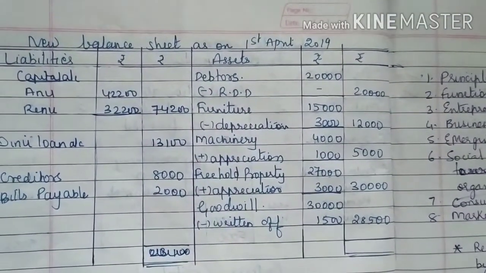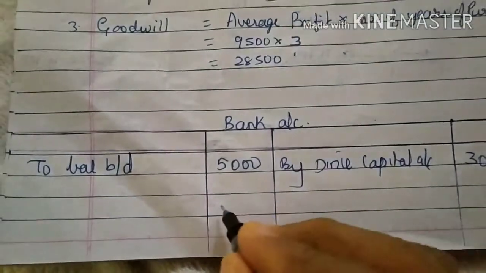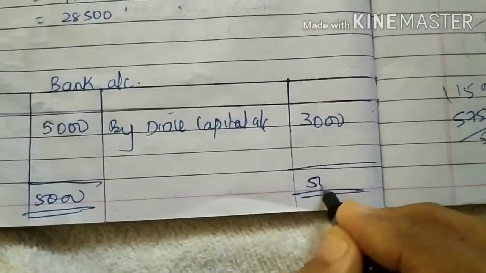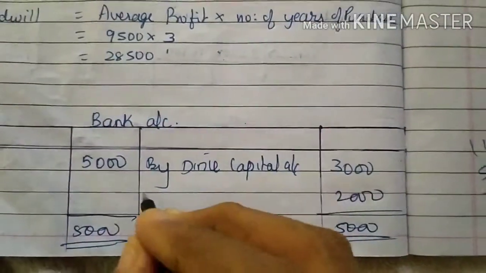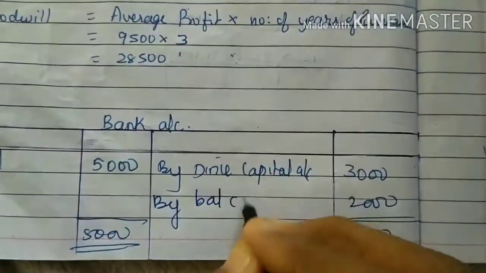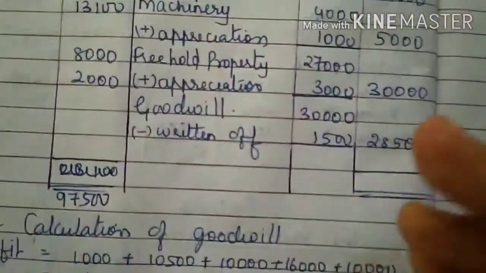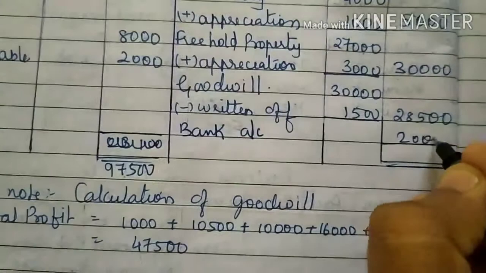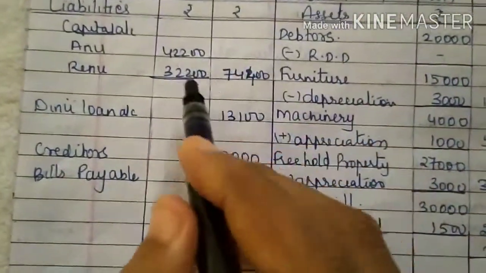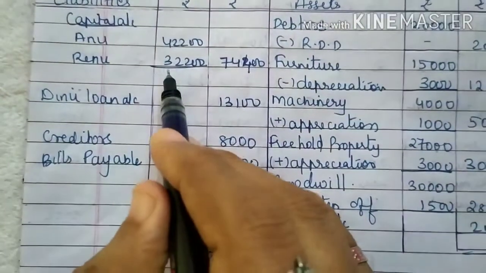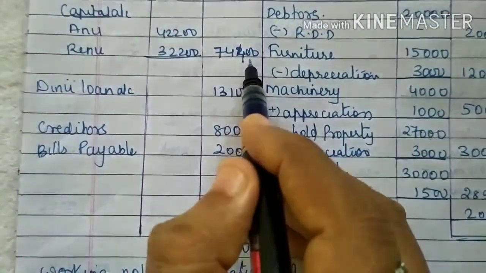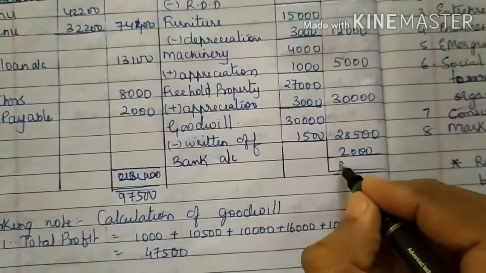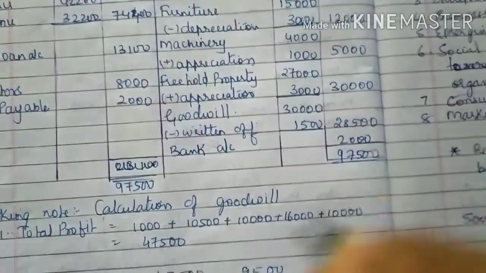So I can total and it will tally on both sides. Close the bank account. 5,000. Here it is 5,000. It comes to 2,000 by balance carried down. This will come in the asset side. Bank account 2,000. So now you add up this one, slight change, 42,200 plus 32,200, it will come 74,400. On adding this, you will be getting 97,500. On the asset side also you have 97,500.